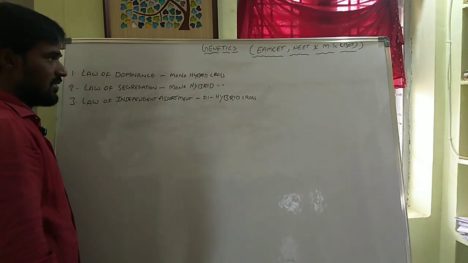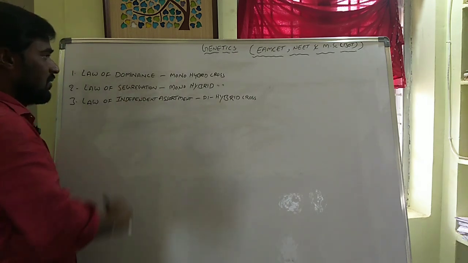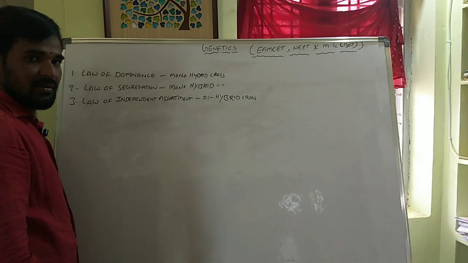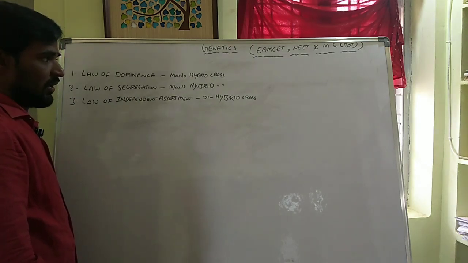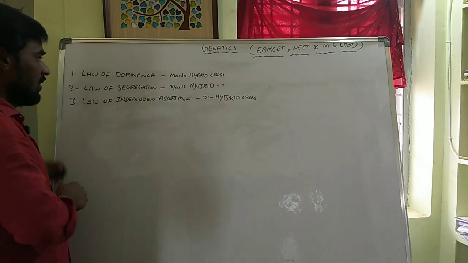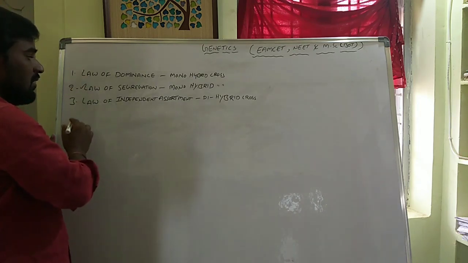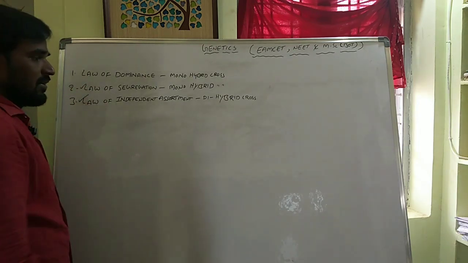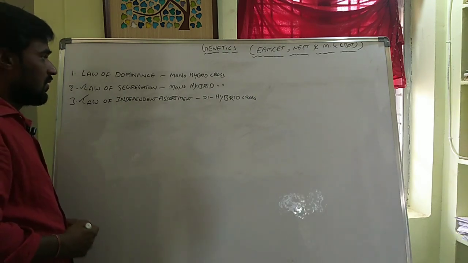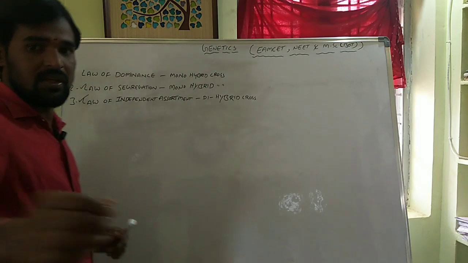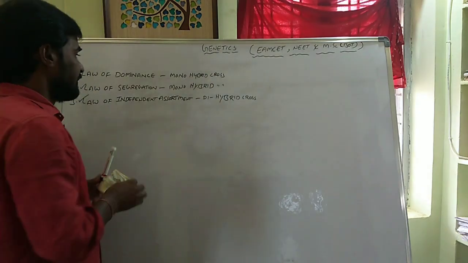In previous classes, we discussed the law of dominance by taking some examples. Today, I am discussing the law of segregation and the law of independent assortment by taking some examples. So, first one, law of segregation.